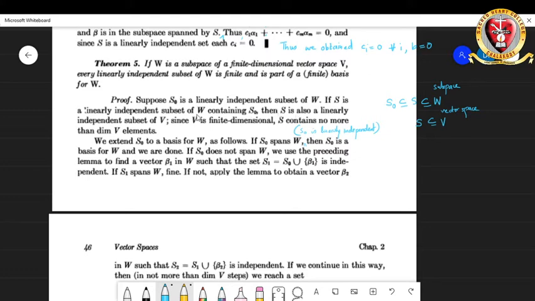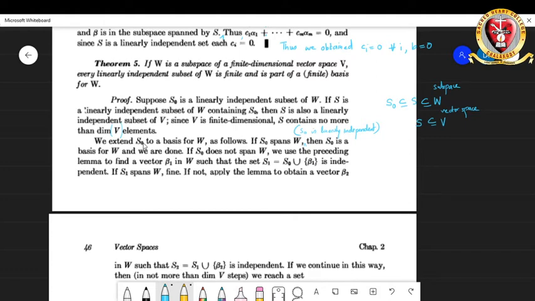Then whenever S is a linearly independent subset of W, it is also a linearly independent subset of V because W is a subset of V. So that's obvious. Now as we are given that V is finite dimensional, the S we have talked about will contain at most dimension of V number of elements, right?